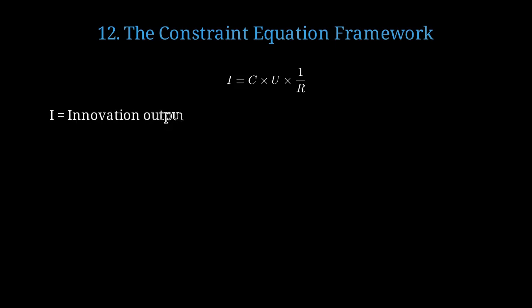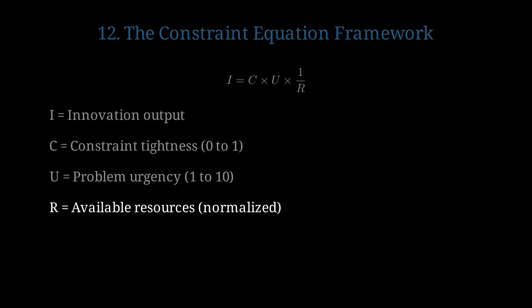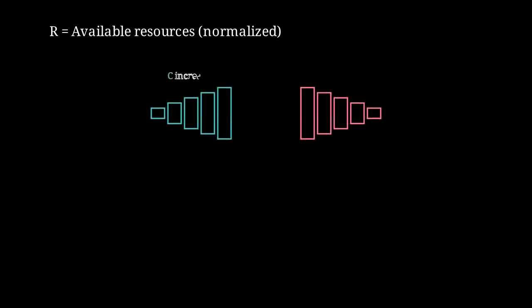I represents innovation output, the quality and novelty of solutions produced. C represents constraint tightness on a scale from 0 to 1, where 0.5 is often optimal. U represents problem urgency on a scale from 1 to 10, with higher urgency driving more innovation. R represents available resources normalized to a standard scale. Fewer resources in denominator means higher innovation. As constraints increase and resources decrease, innovation output typically rises until reaching optimal levels, then may decline if constraints become too tight.